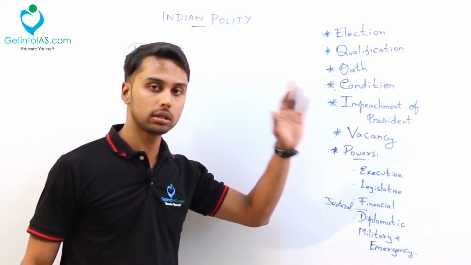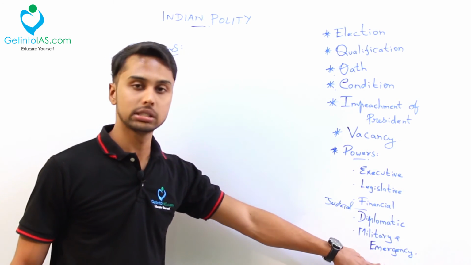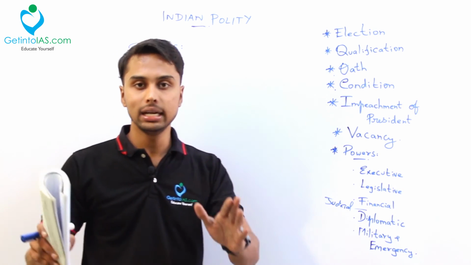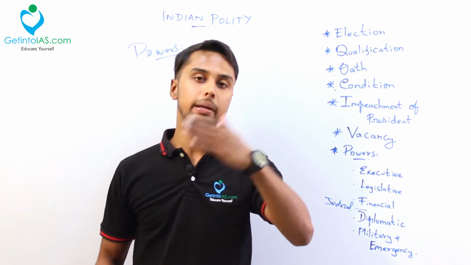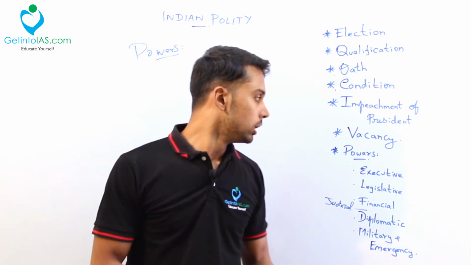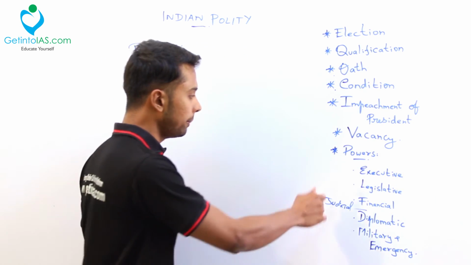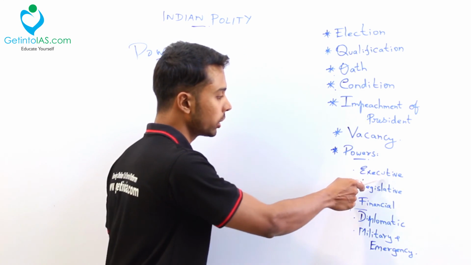Emergency. We all know there are three emergencies: national, financial, and presidential emergency. I have dealt with this emergency in my previous video, so you can have a look at that. So these are the powers, and these powers are very important with respect to the executive.